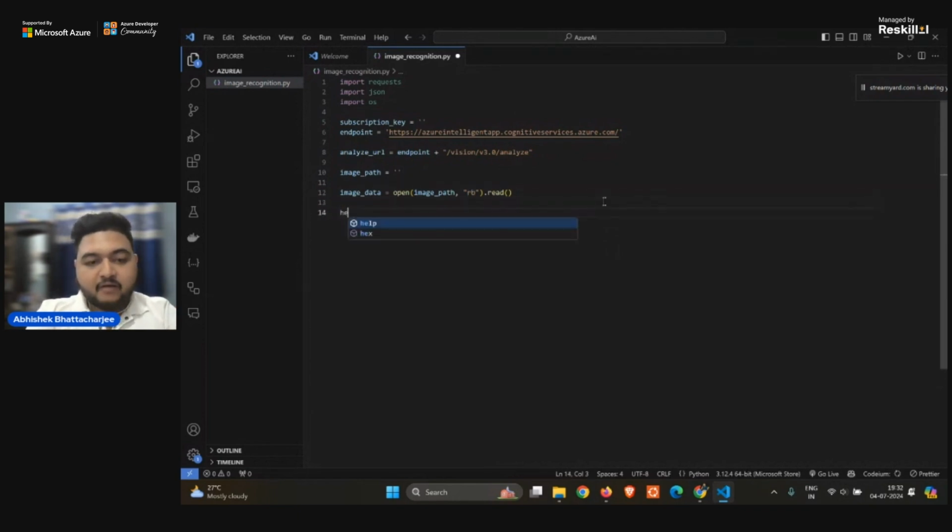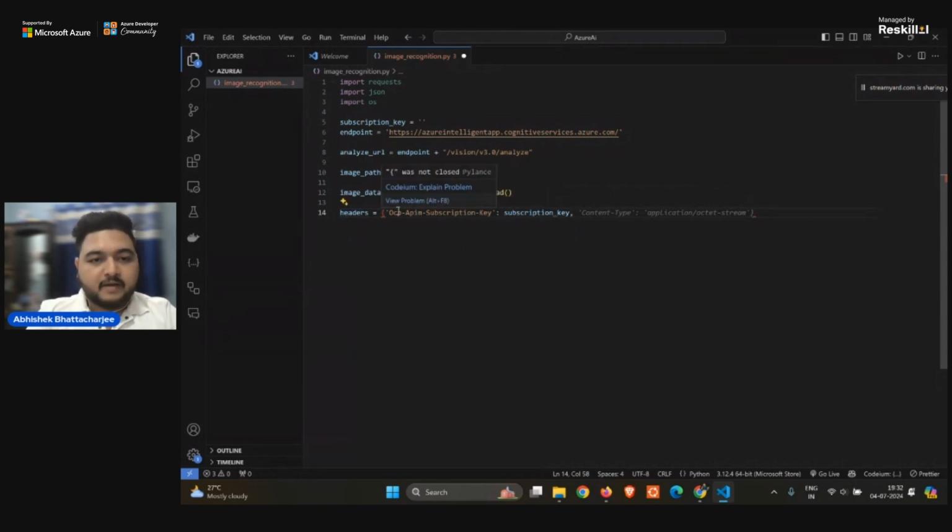After this, I have to give certain headers. Okay, so it is giving me a suggestion just to save your time. I'm just taking the suggestion given by the GitHub Copilot. So the headers would be the OCP-Apim-Subscription-Key, that is the subscription key. The content type would be application/octet-stream, right? So this is the content type. You can just find it from the documentation provided by the Cognitive Services, right?